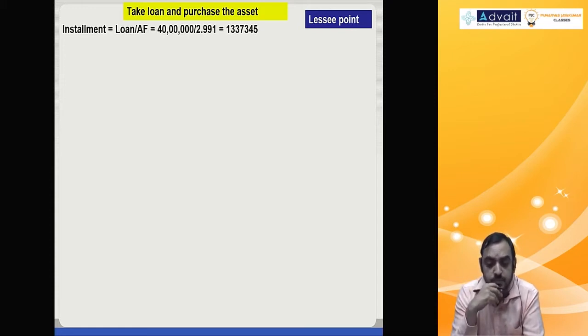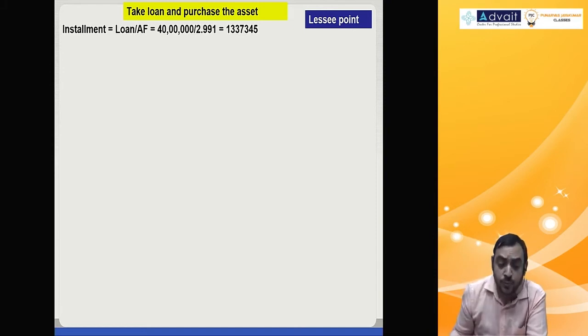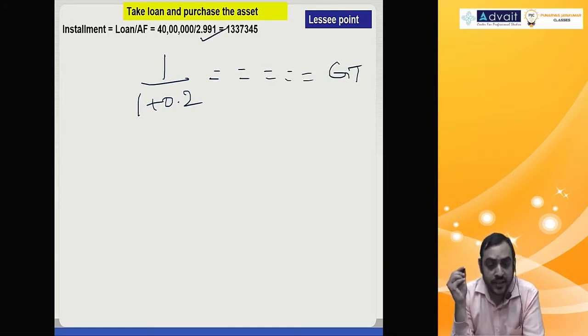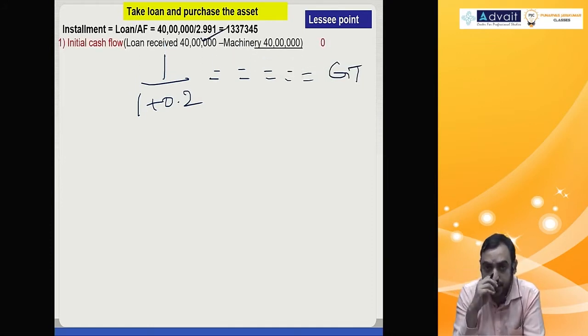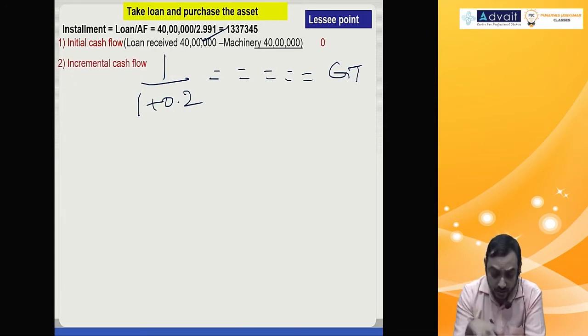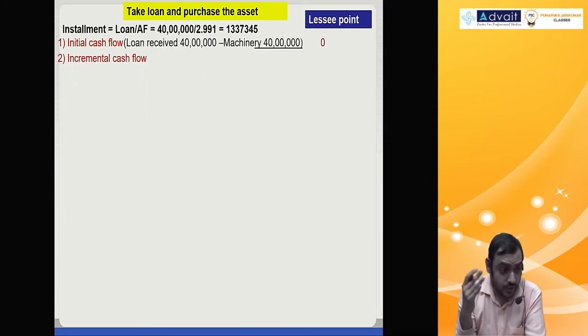Installment: loan divided by annuity factor. How do you compute annuity factor? 1 by rate of interest 0.2. So 1 by 1.2, press equals, 5 times GT, you get 2.991. That is how you get installment. Initial cash flow 0, because you receive 40 lakh, you give 40 lakh. So 0. Incremental cash flow, that is annual cash flow.